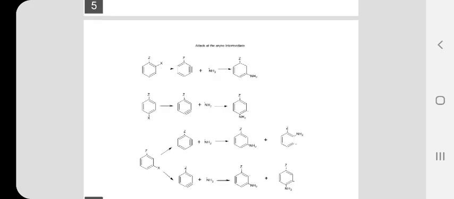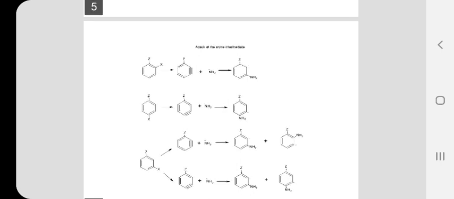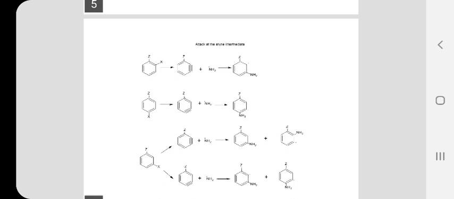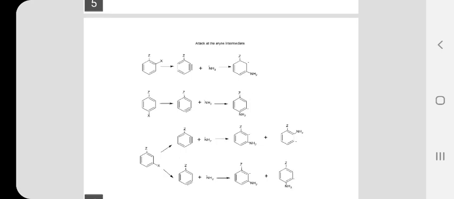If Z is offering an electron donating inductive effect or an electron withdrawing inductive effect, then it can show some influence over the stability of this intermediate. If Z is offering an electron withdrawing inductive effect, then the negative charge on the ortho carbon will be stabilized. So, when Z is electron withdrawing in nature, the meta product is obtained. The meta amino compound is obtained as a product, even though the starting material is an ortho isomer.